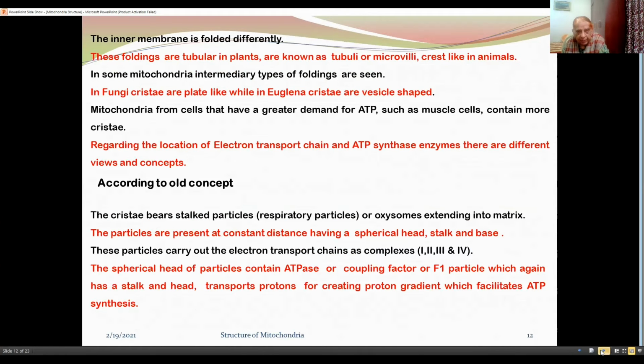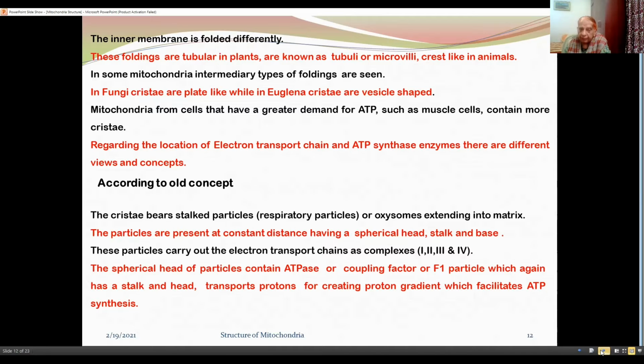Inner membrane is folded differently. These foldings are tubular in plants, known as tubuli or microvilli, crest-like in animals. In some mitochondria, intermediary type of foldings are seen, as for example in fungi, cristae are plate-like, while in Euglena, cristae are vesicle-shaped. Mitochondria from cells that have a greater demand for ATP, such as muscle cells, contain more cristae.